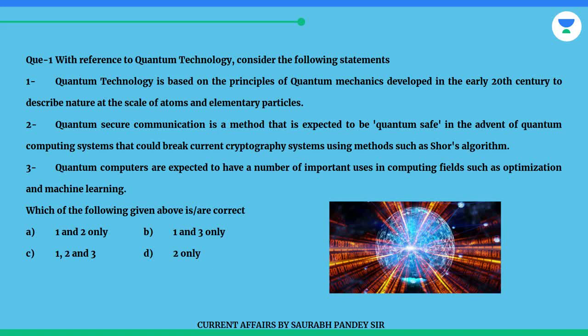2. Quantum secure communication is a method that is expected to be quantum safe in the advent of quantum computing systems that could break current cryptography systems using methods such as Shor's algorithm. 3. Quantum computers are expected to have a number of important uses in computing fields such as optimization and machine learning. Which of the statements given above are correct?